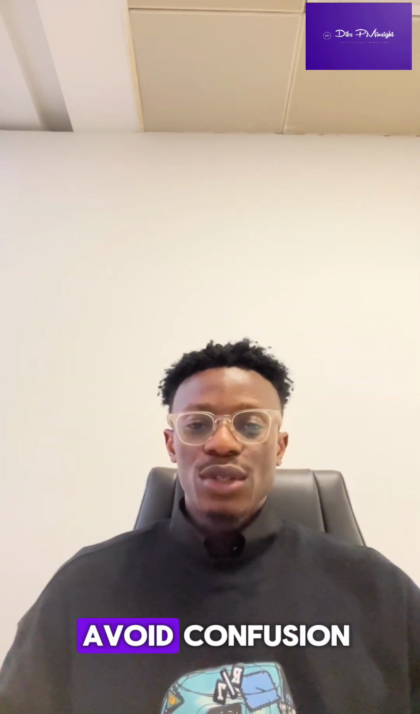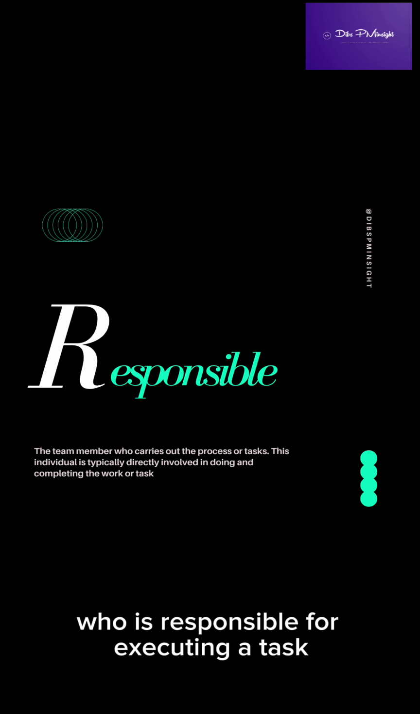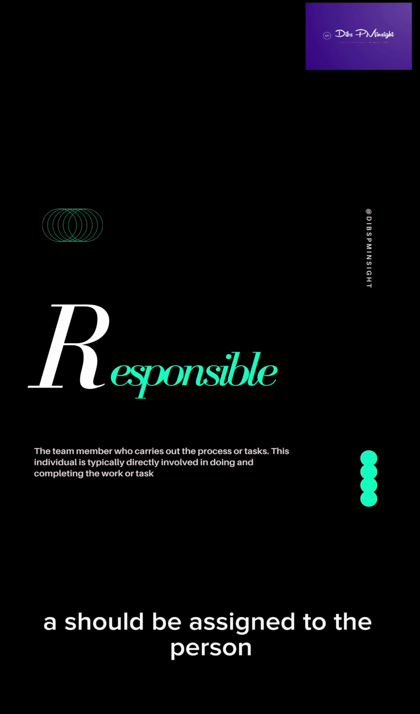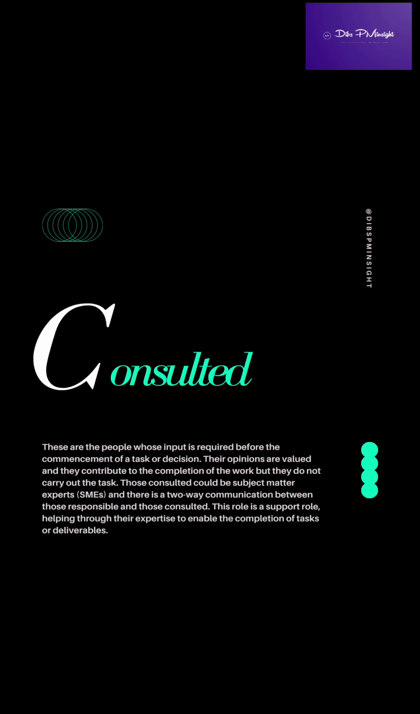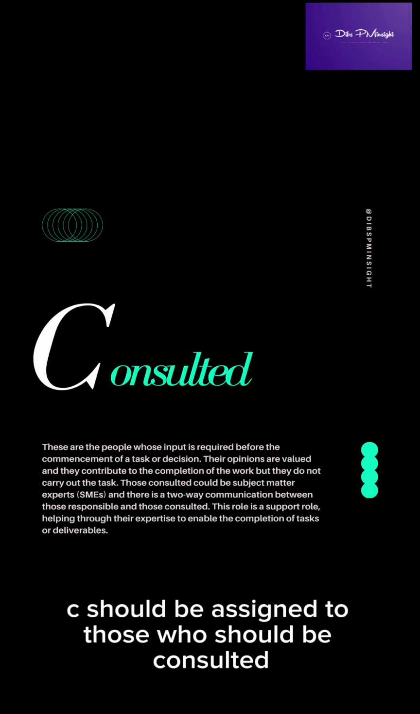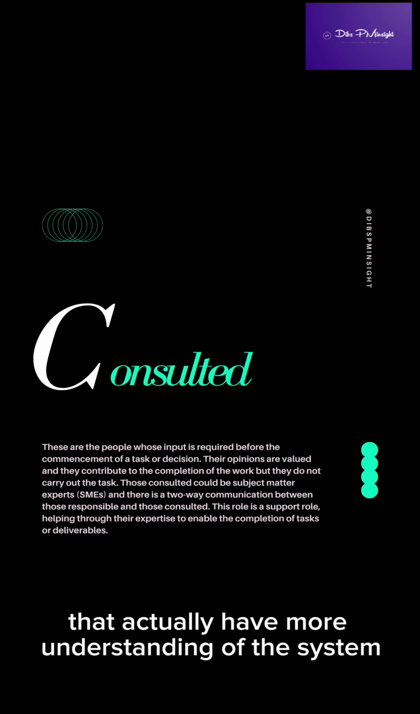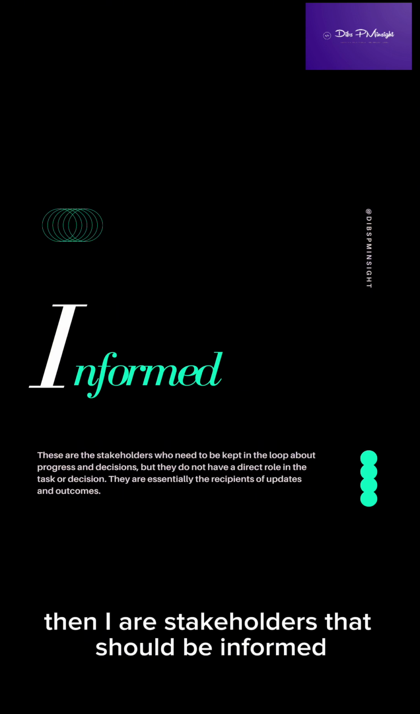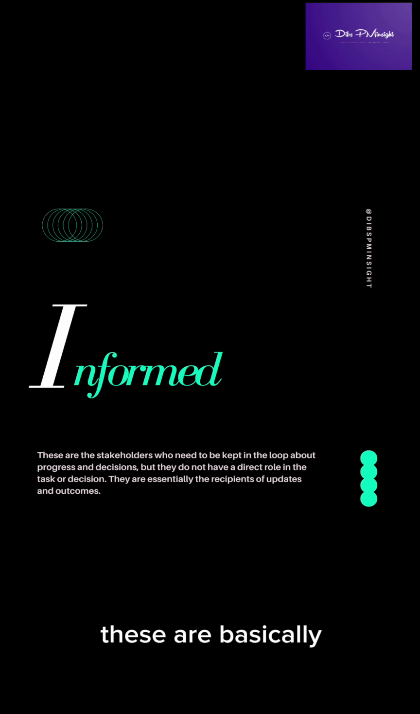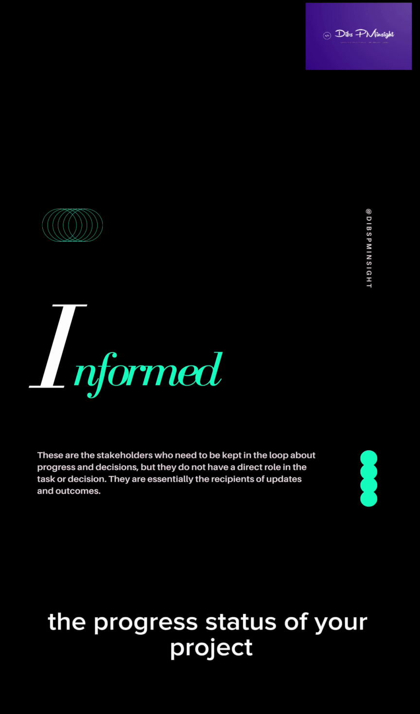The model helps you avoid confusion and overlapping roles in your project. Conclusion: R should be assigned to who is responsible for executing the task. A should be assigned to the person accountable for the delivery of that task. C should be assigned to those who should be consulted. These are basically your subject matter experts, guys that actually have more understanding of the system or how the project works, and they provide their valuable insights into how to deliver. Then I are stakeholders that should be informed. These are basically senior stakeholders that always just need the progress status of your project and they need to just be carried along.